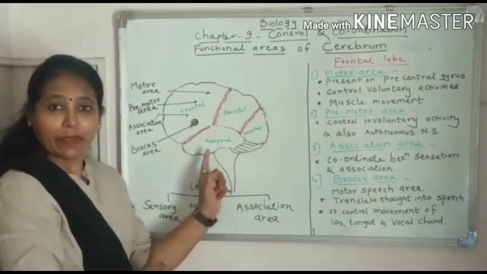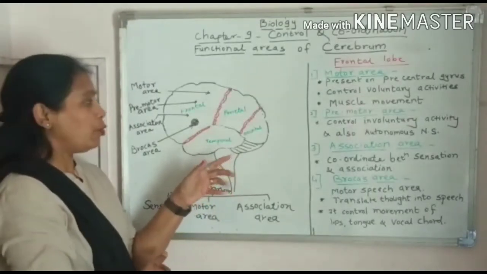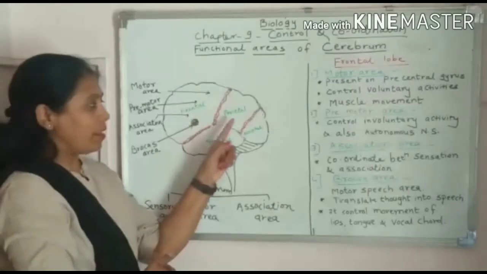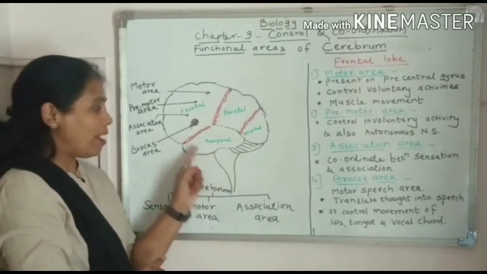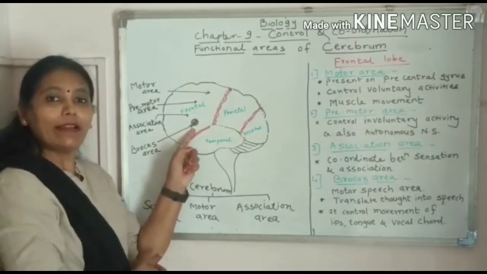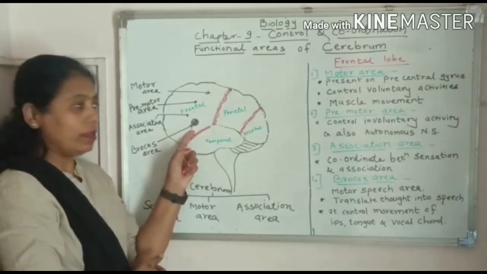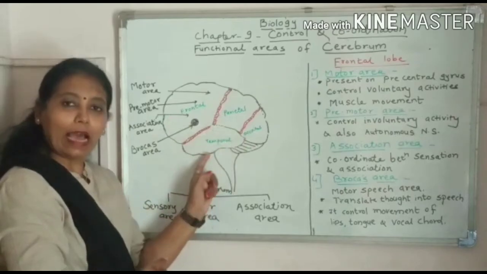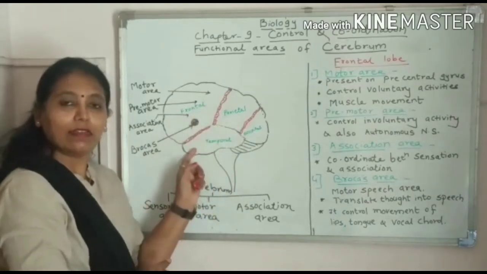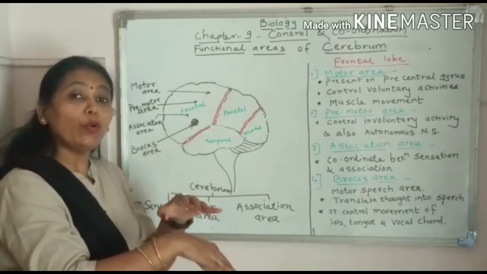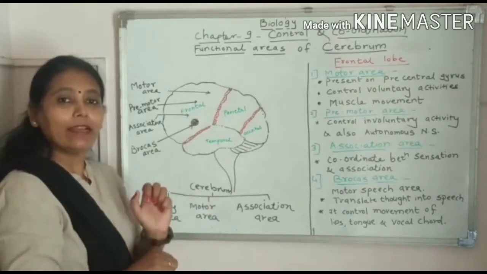This cerebral hemisphere is divided into frontal lobe, parietal lobe, occipital lobe, temporal lobe, and here the insular region is present, that is the fifth lobe. Now these lobes are present due to three sulci. Sulcus is a deep groove or valley-like structure.